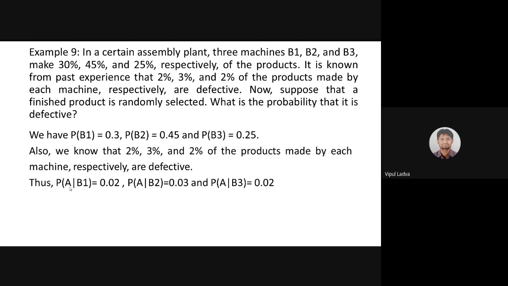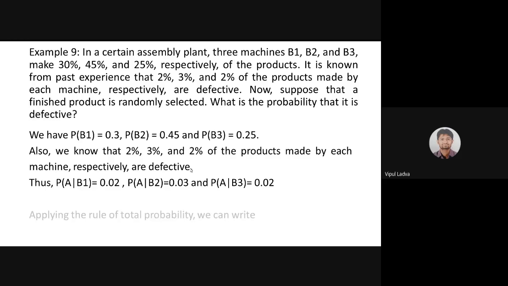Remember that event A is that the product is defective. That is our event A. That is our labeling. You may use D for defective, it's totally fine, but I'm using A. So B1 is the condition, and the probability of A will be 0.02, because 2 divided by 100. Once again, the chances are provided in percentage, and we need to convert them into fractions. So 2 by 100, 0.02, like that, 0.03 and 0.02. A over B2, A over B3.